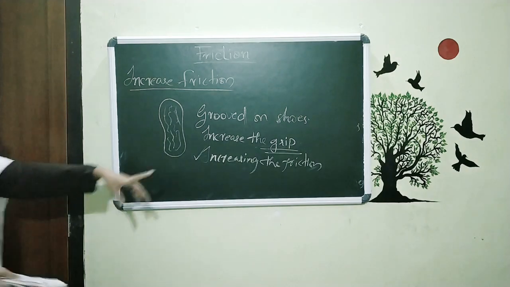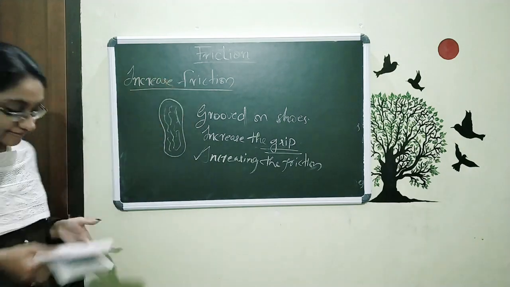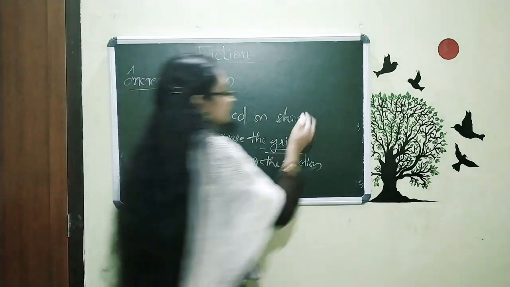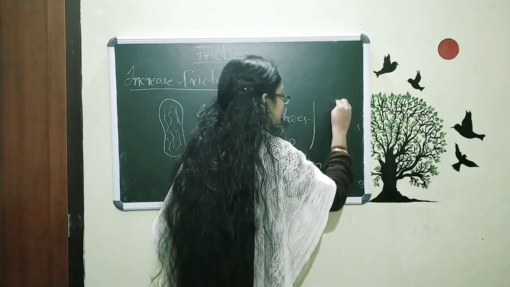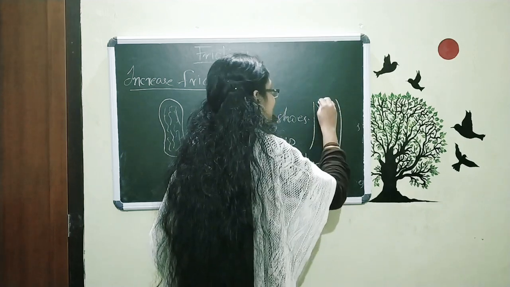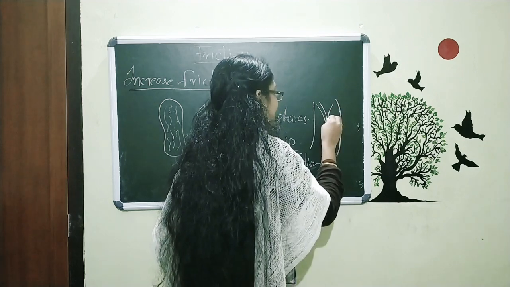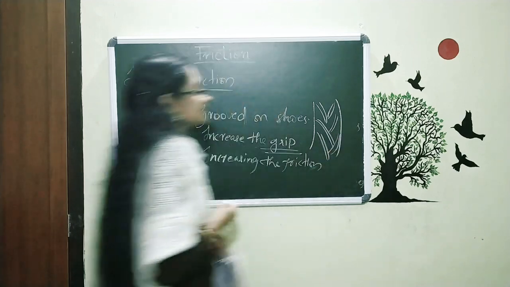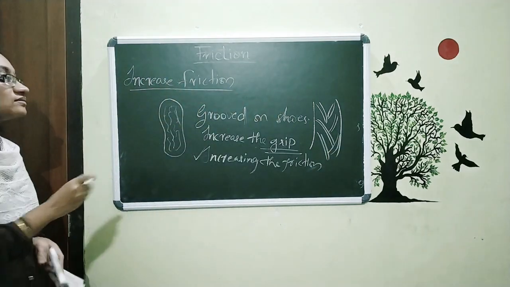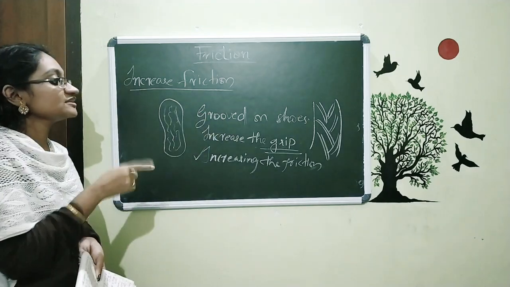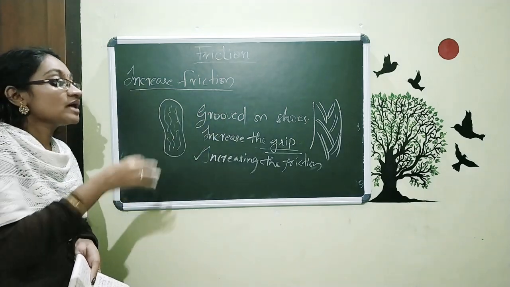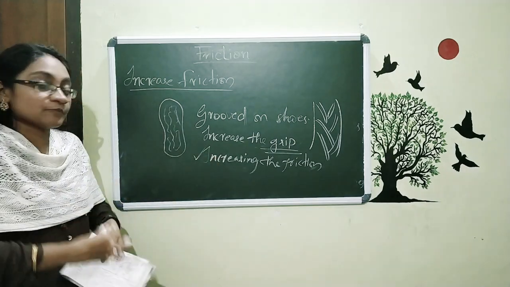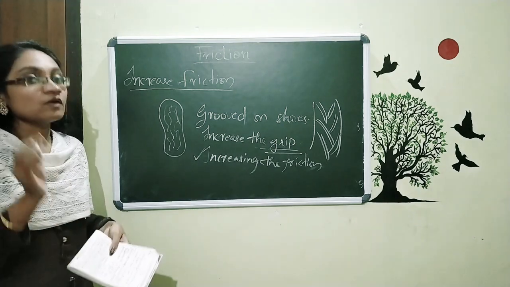So this is one of the methods by which we can increase the friction. We also do this on tires. When you observe the tire, you can see certain types of designs. They are actually not designs, they are grooves, and we add them to increase the grip. When we increase the grip, the friction increases, and that's how we get proper grip and comfort on the road.